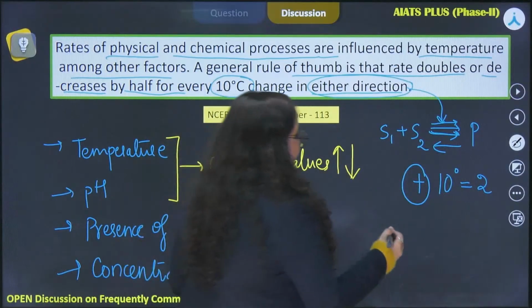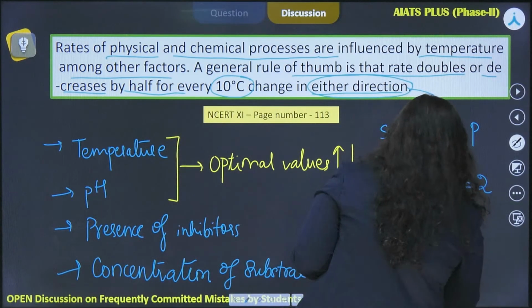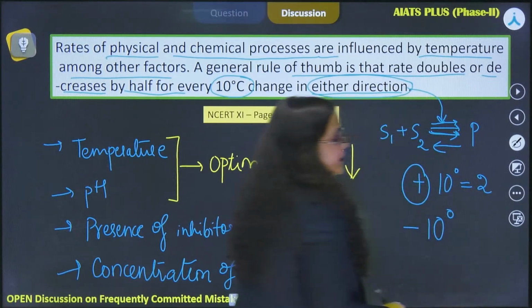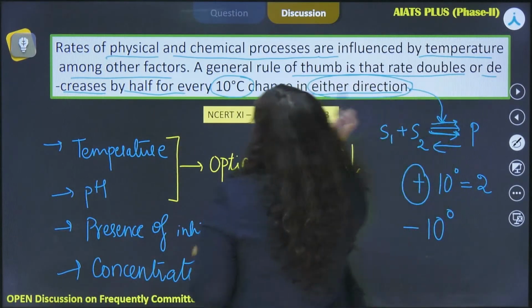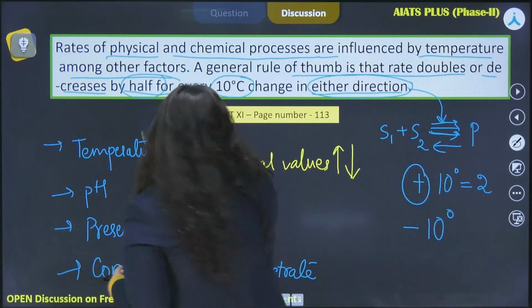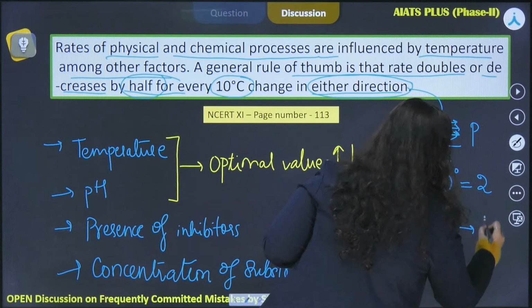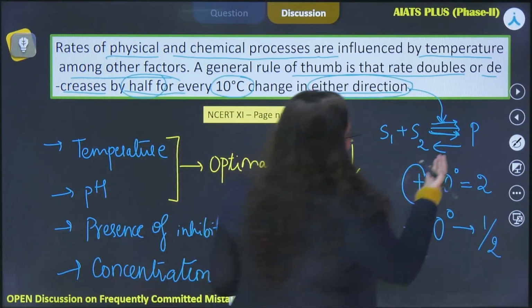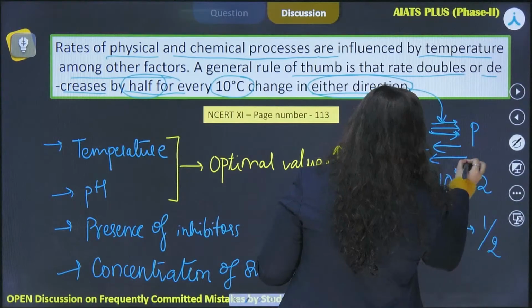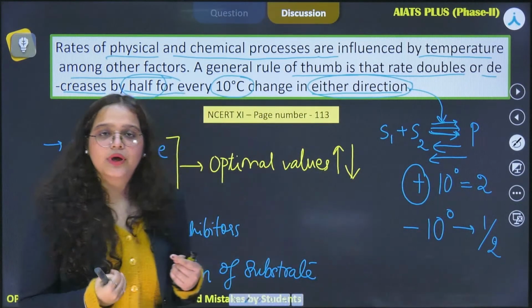Whereas if we decrease the temperature by 10 degrees Celsius, it will reduce the rate of reaction by half, which means our reaction will now be running in the backward direction.